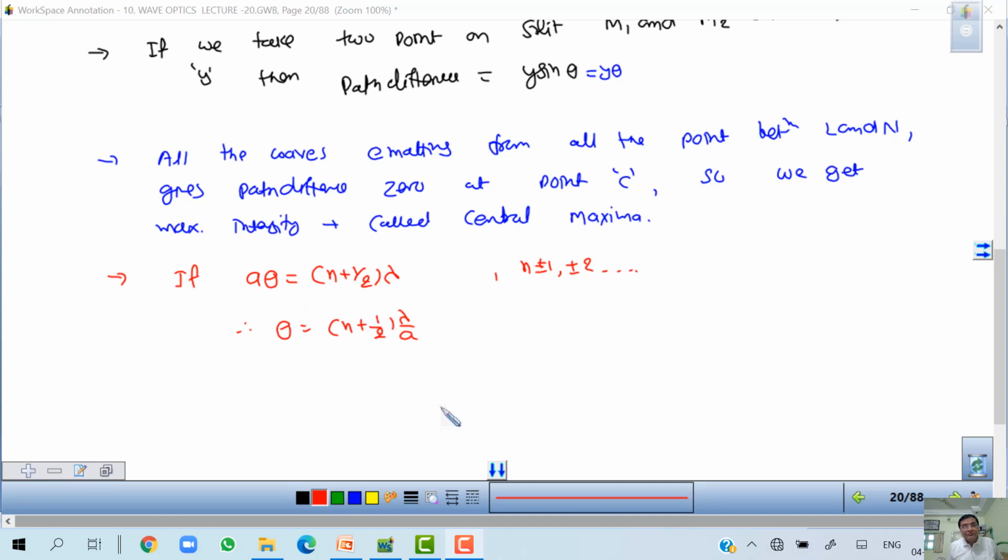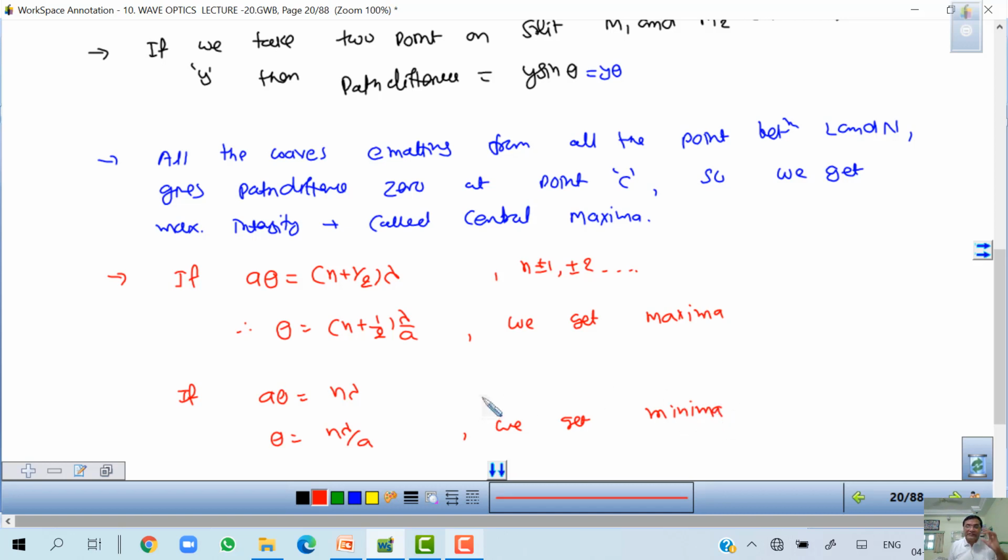So in that case we get maxima. And if A theta is equal to n lambda, and theta is equal to n lambda upon A, we get minima. Why we get minima and why we get maxima, we have to give the explanation. We have already said it in advance, but why is it so?